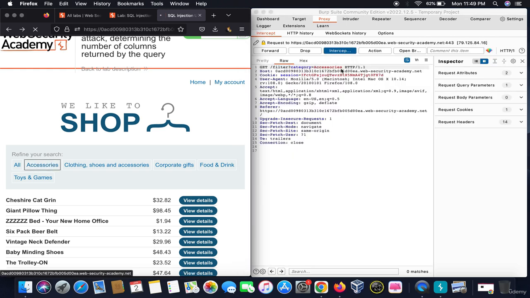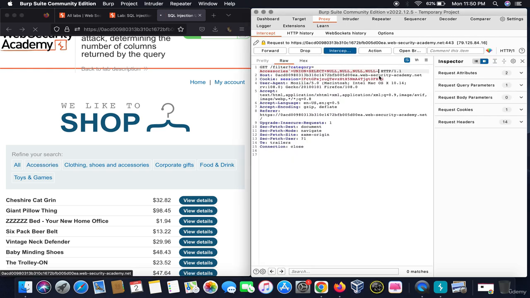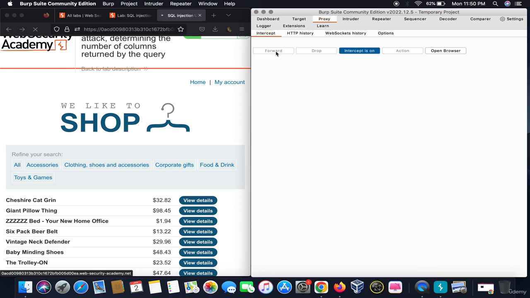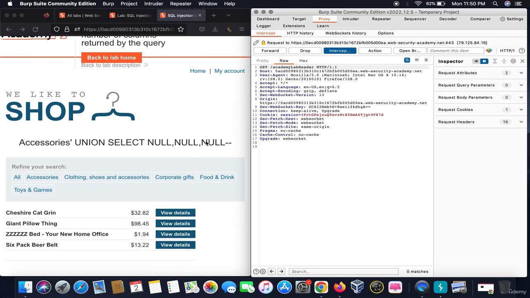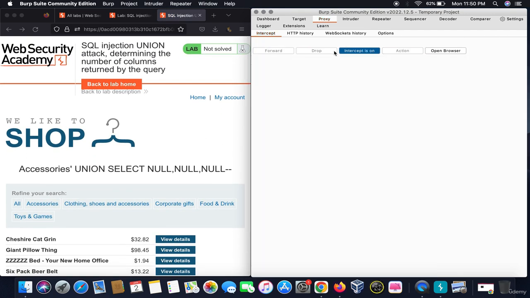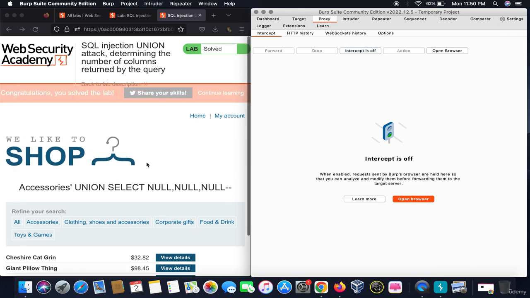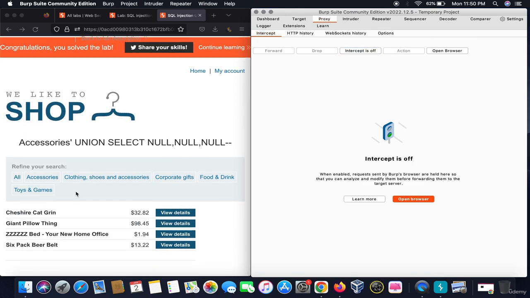Now we have tried it 1 time, 2 times, 4 times. So let's test it 3 times, because only the third time is left. Click on forward, and yeah, you can see the hack worked. Let me turn it off, and yeah, it's solved.